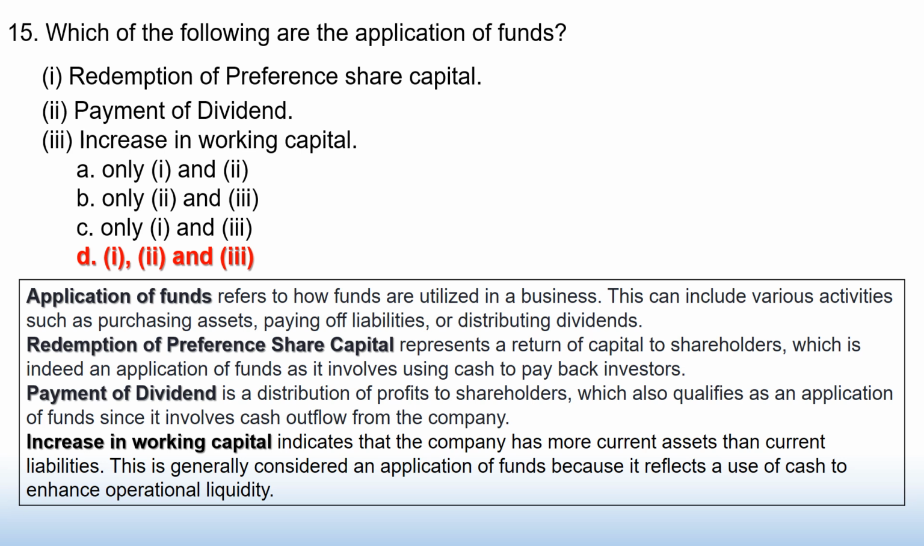Application of funds refers to how funds are utilized in a business. This can include various activities such as purchasing assets, paying off liabilities, or distributing dividends. Redemption of preference share capital represents a return of capital to shareholders, which is indeed an application of funds as it involves using cash to pay back investors. Payment of dividend is a distribution of profits to shareholders, which also qualifies as an application of funds since it involves cash outflow from the company. Increase in working capital indicates that the company has more current assets than current liabilities. This is generally considered an application of funds because it reflects a use of cash to enhance operational liquidity.